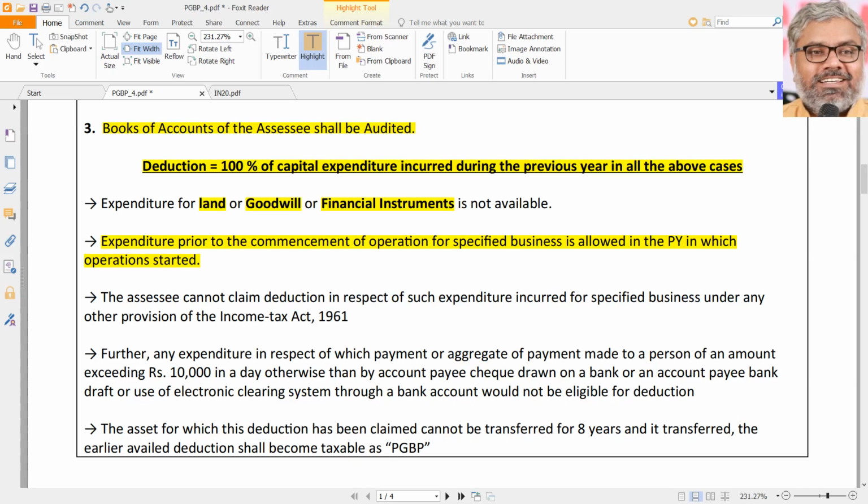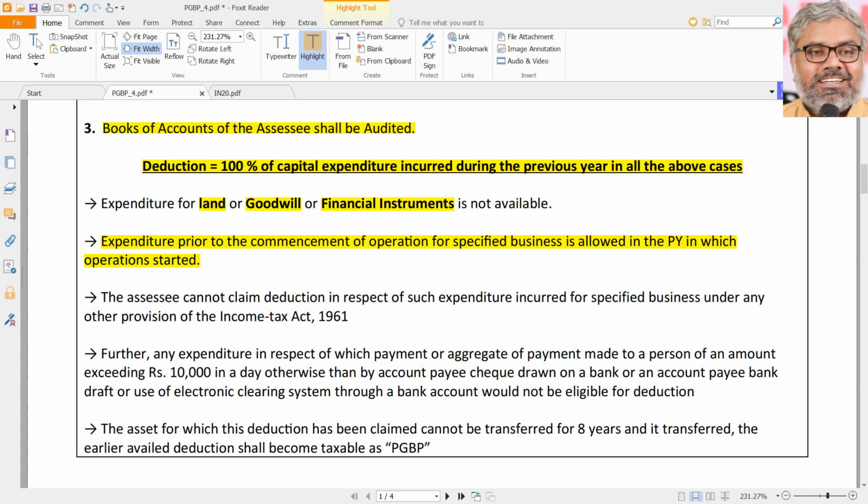And by the way, that was eligible in section 35 for both capital and revenue expenditure. But that is not the case with 35AD. Observe each provision separately and very carefully. In 35AD, we are talking about expenditure which is prior to the commencement of operation for a specified business.